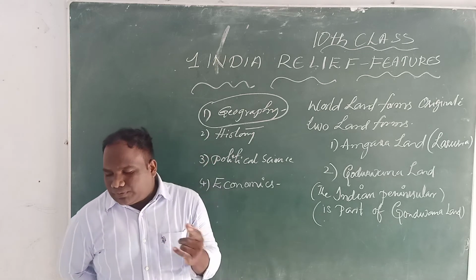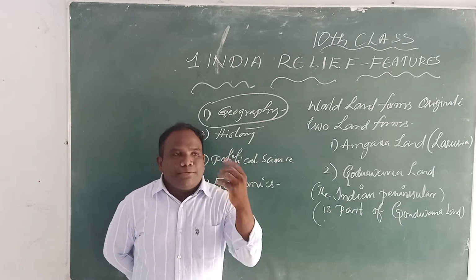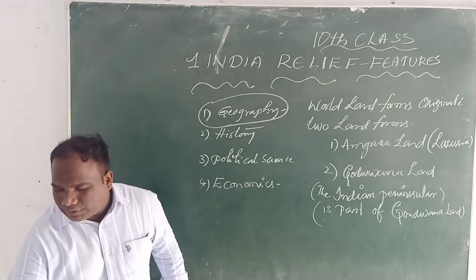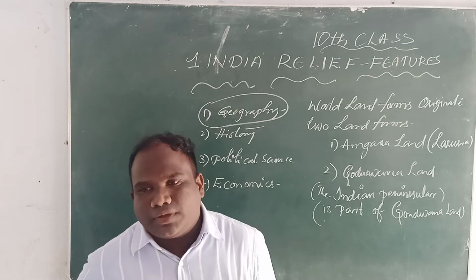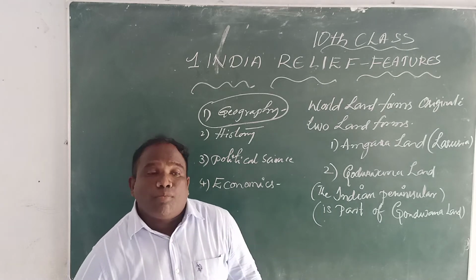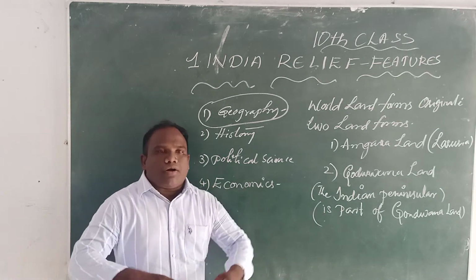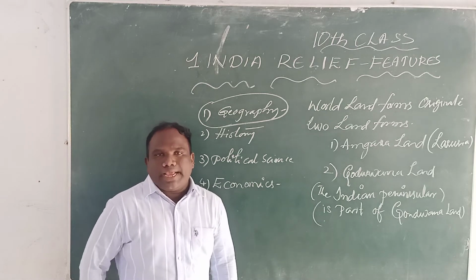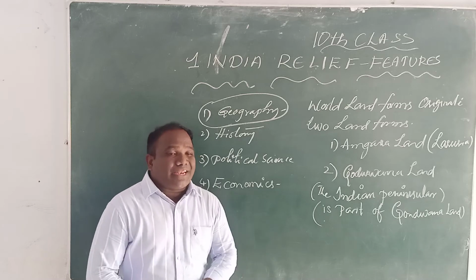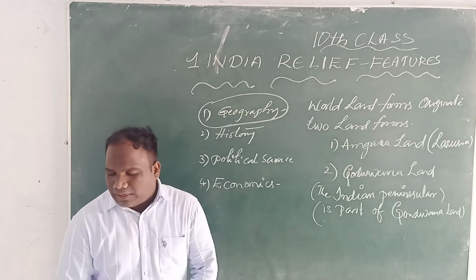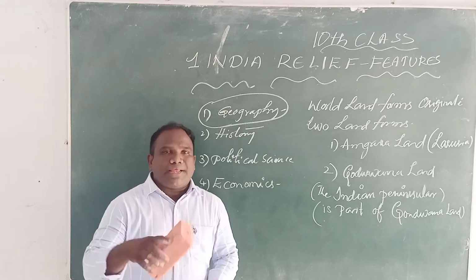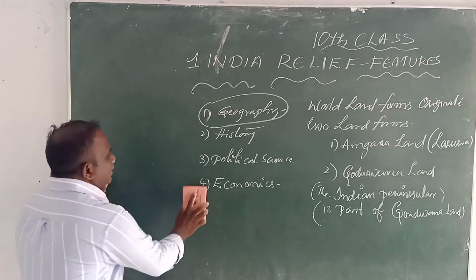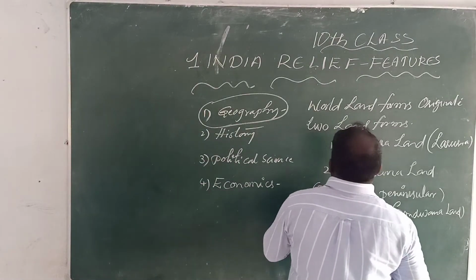Owing to the collision and compressive forces, mountains occurred, the Himalayas. So the Indian major relief divisions are the major relief features. We will discuss them one by one. Dear children, do you understand?